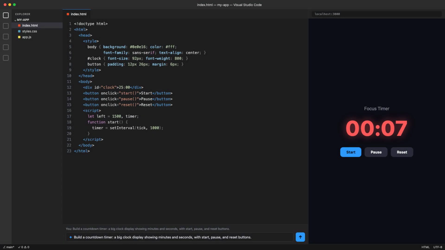So let us take a breath and look at what just happened here, because I do not want it to fly by. We started with a totally blank screen, nothing. And in the time it takes to make a cup of coffee, we built a real, working countdown timer. A big clock, start, pause, and reset buttons, a red pulsing warning in the final seconds, everything centered and clean, plus a handy 5-minute shortcut. All of it came from a few plain English sentences, no code memorized, no confusing setup, just describing what we wanted, over and over, until it was exactly right.